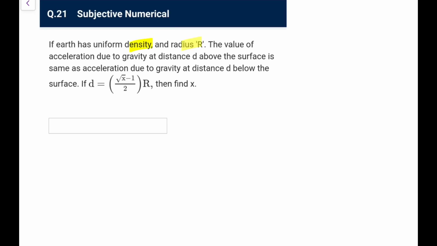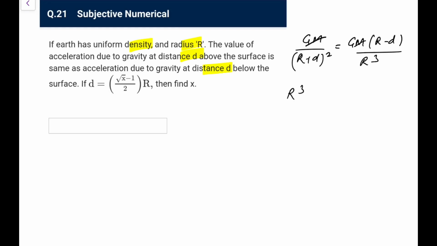Earth has uniform density and radius R. The value of acceleration due to gravity at distance d above the surface is the same as acceleration at distance d below the surface. If d is this, then find the value of x. So at a distance d above, we write it as GM upon (R+d) whole square, and at distance d below we write it as GM(R−d) upon R cube. So GM goes, so R cube is equal to (R+d) whole square into (R−d). You can write it like this.